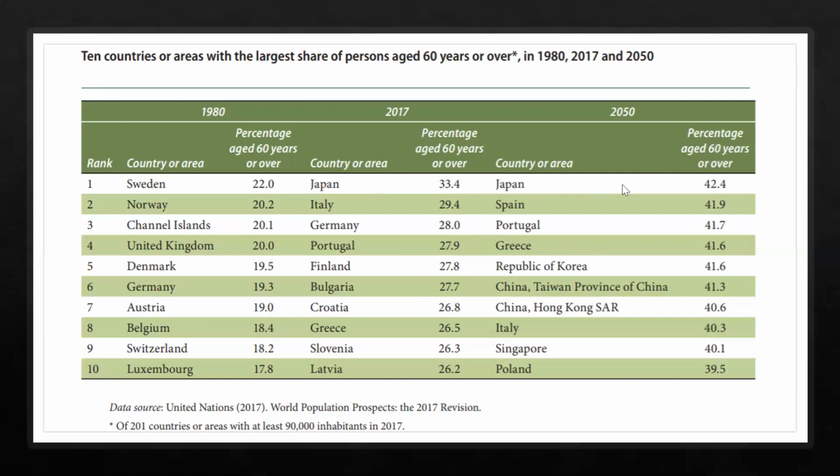Look at this. Japan is estimated in 2050 to have 42. By then, Spain will come closer to Japan with 41. So look at this, all 40 figures. All the top 10 countries will be around the 40 mark. China will also join in by then. By virtue of having the one child policy, China's population will also age by 2050.